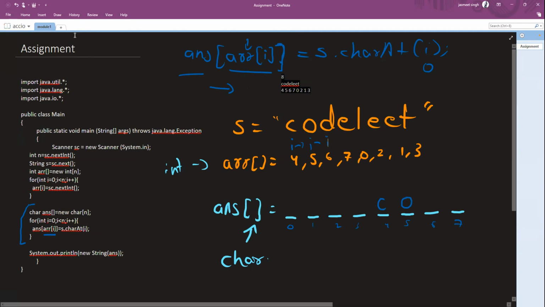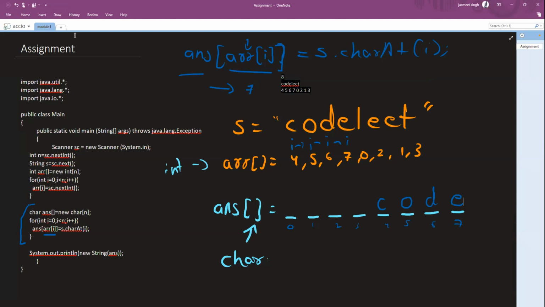This time, again, i increments. This is giving me 6. Now the character that I'm working upon is D. So D gets pushed to 6, right? Again, increment of i, right? So this time it is giving me 7 and the character is E, right? So basically E comes here.